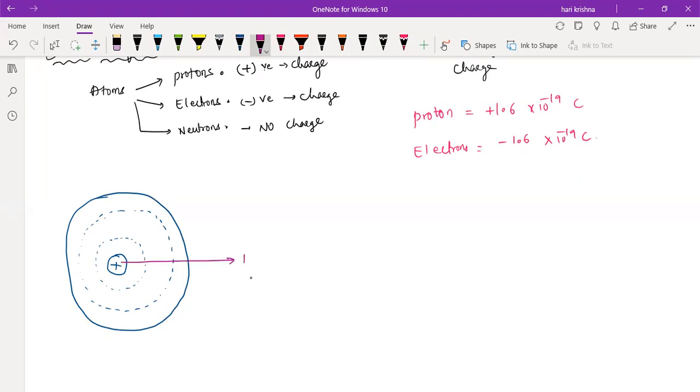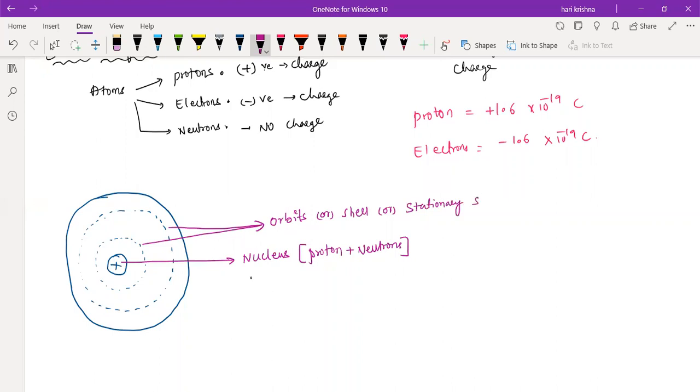So this is the nucleus, which will contain only protons and neutrons. Electrons are present on those dotted lines. Electrons revolve around the nucleus in circular paths. Those are called orbits or shells, or in higher classes we will study them as stationary states.